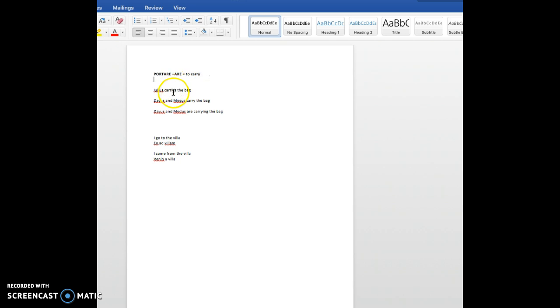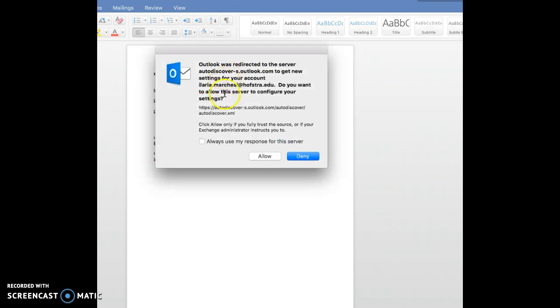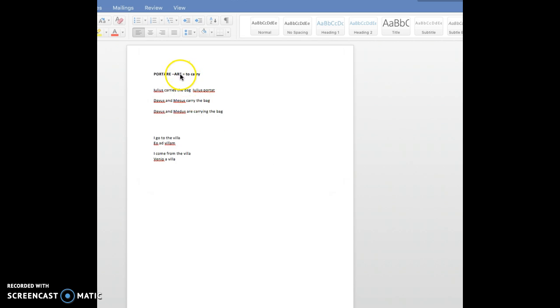But you have to conjugate the verb according to who is the subject, the one that does the action expressed by the verb. So carries is third person singular, so you write Julius portat, okay? You cut the RE of the infinitive and you attach the endings that you've studied.